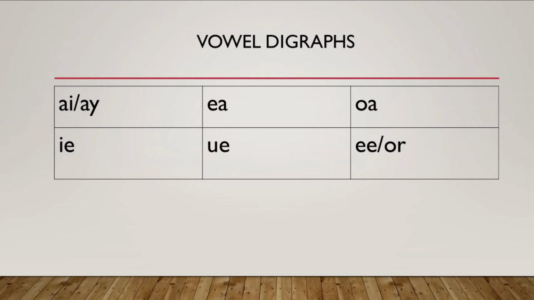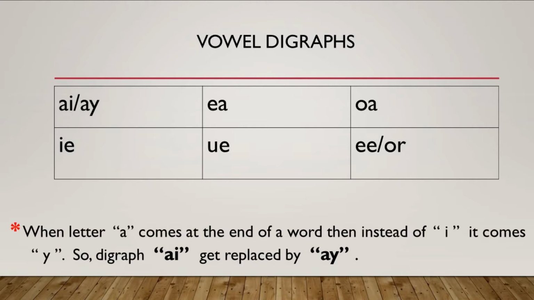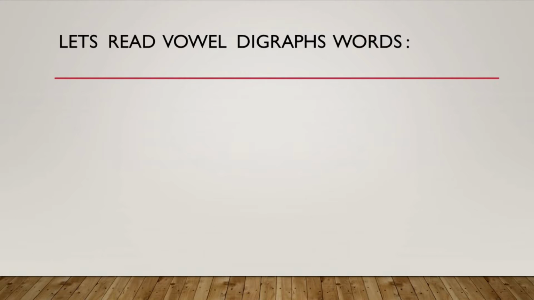So, the vowel digraphs are AI or AY, EA, OA, IE, UE, EE or OR. Now let's see the vowel digraph words.